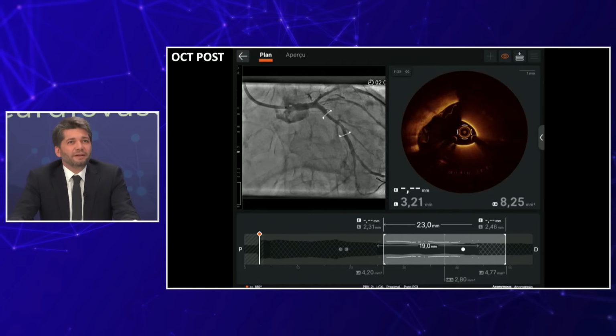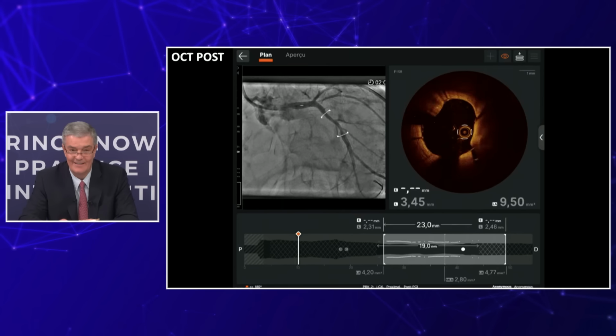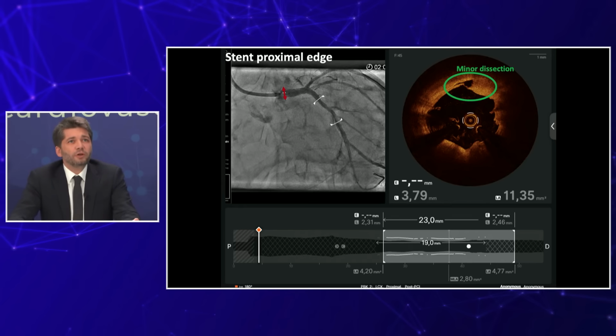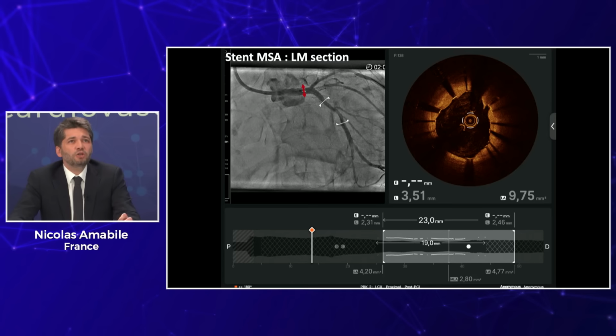Yeah, and there are some dissections that I see. Absolutely. So we now go over the data. And first, we see on the proximal edge, once again, we got this nice co-registration. The red arrow represents the position of the lens and of the image. There is a minor dissection, and we will go over this detail afterwards. This is the expansion in the distal left main. We see that now the minimal luminal area increased from 2.7 to 9.7 square millimeters. And the software can also give you the expansion, which is 86%, which is correct.